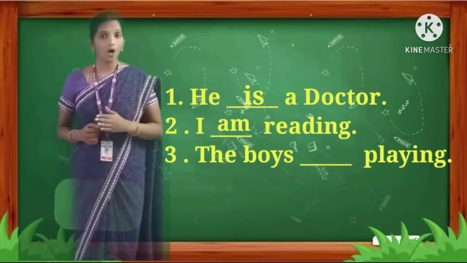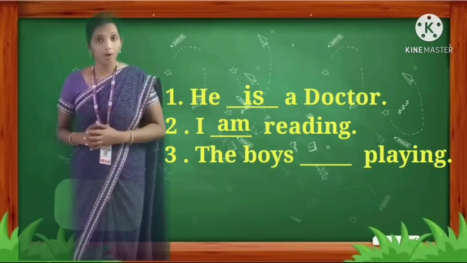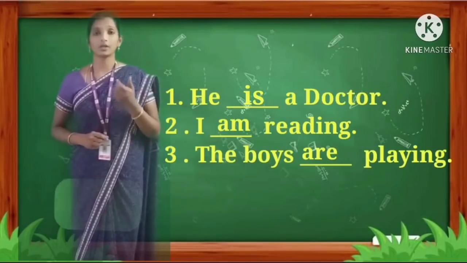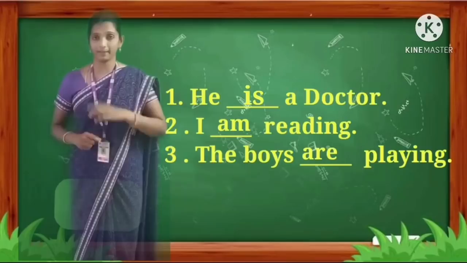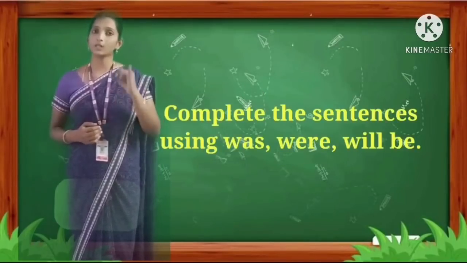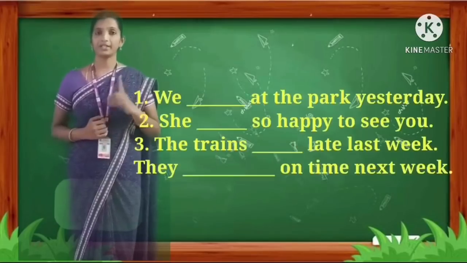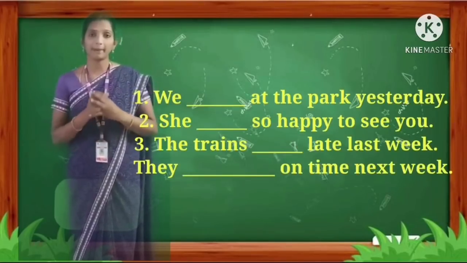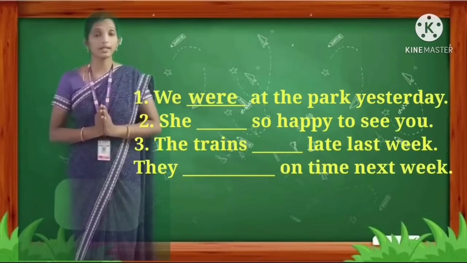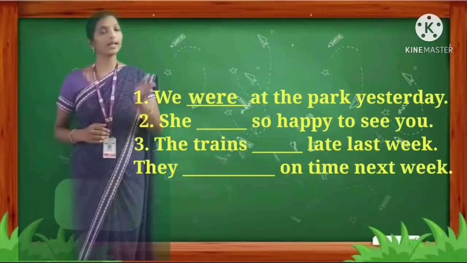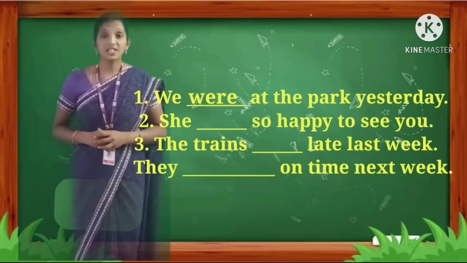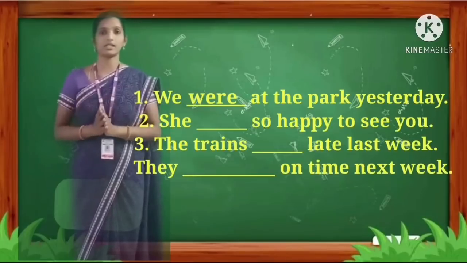Third, the boys dash playing. The boys are plural. Boys is a plural noun. So we are using the auxiliary verb are. The boys are playing. Next, complete the sentences using was, were, will be. First one, we dash at the park yesterday. We is a plural pronoun, so we have to use the auxiliary verb were. We were at the park yesterday. W-E-R-E, were.